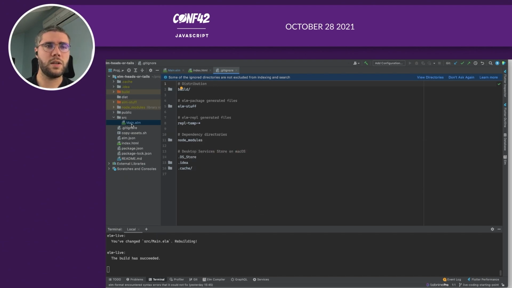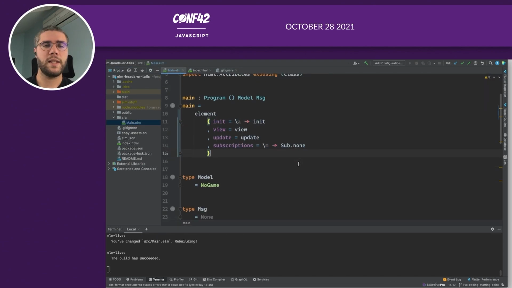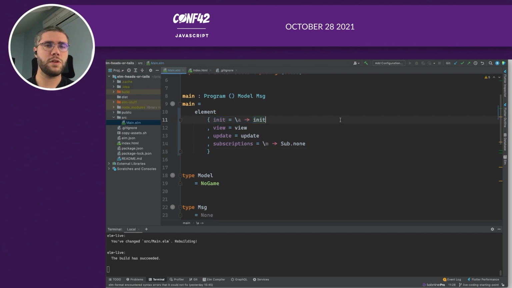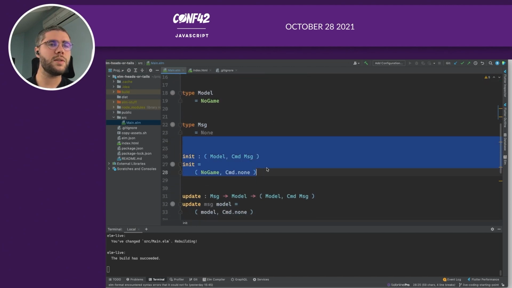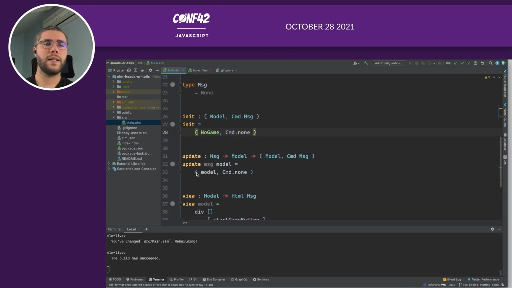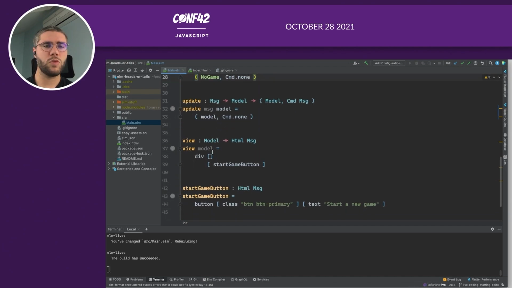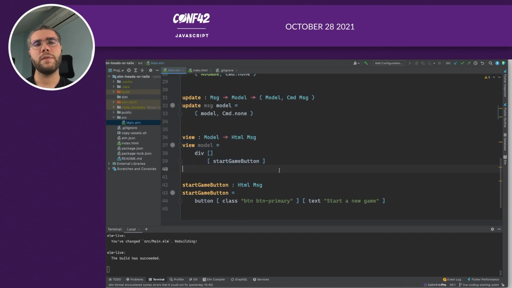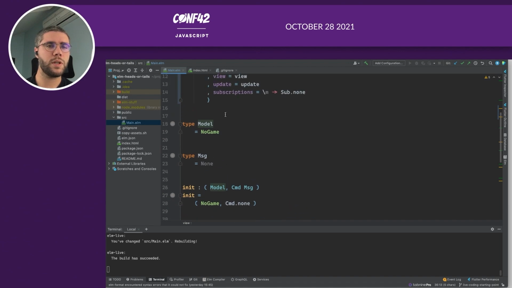So going back to the code, we have the init function, which is the initial model. So here we can see that it's the first model of our application. We also have something that is a command. We will see later what it is. We have the update function. Now let's start with the view function. The view function receives the model that we have declared right here. So Model is a custom type with only one variant. It's the first state of the application, the new game.